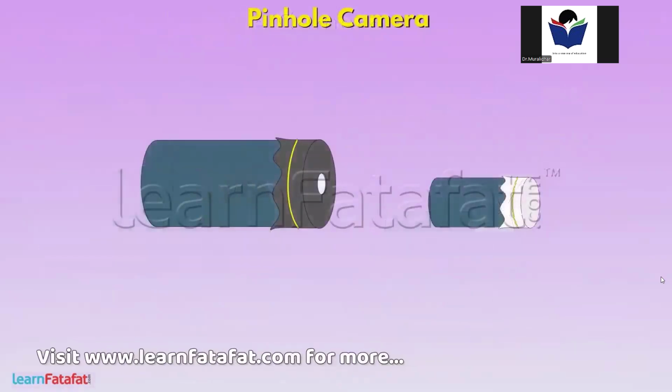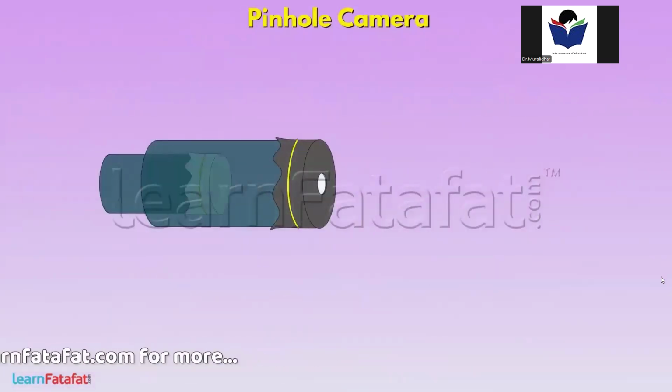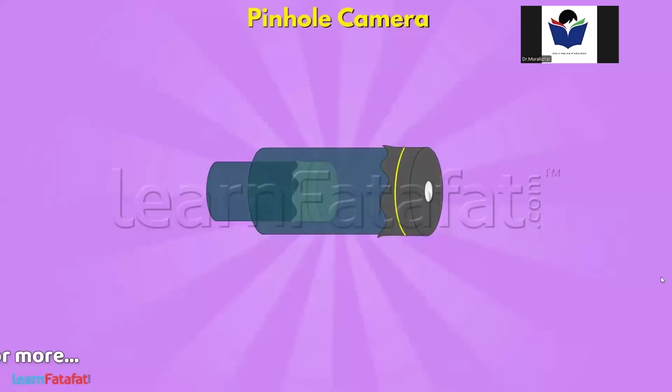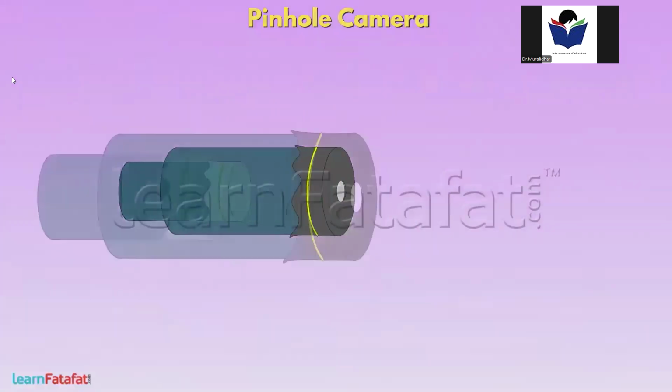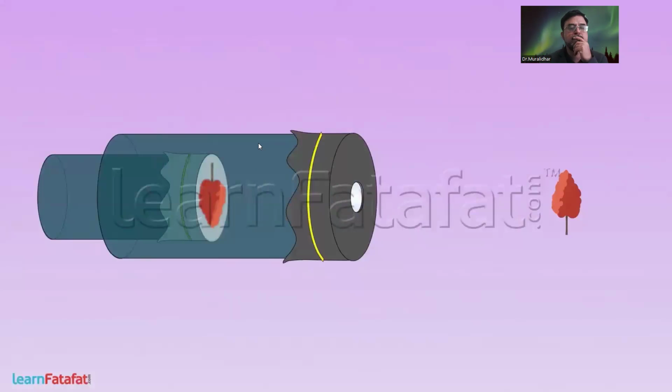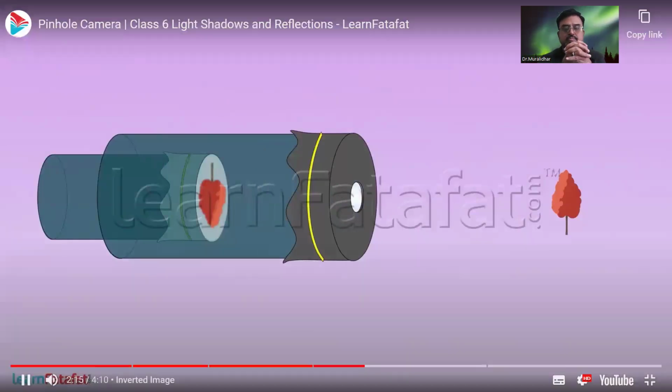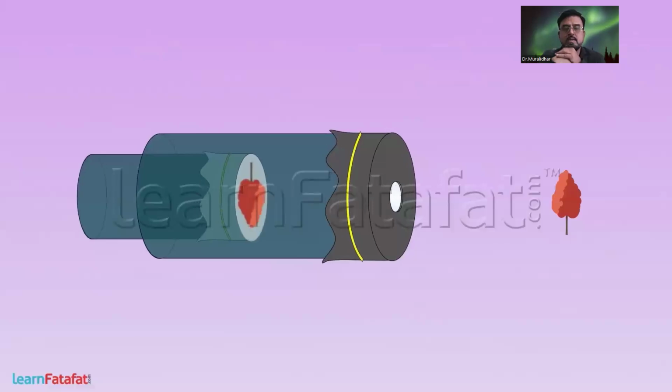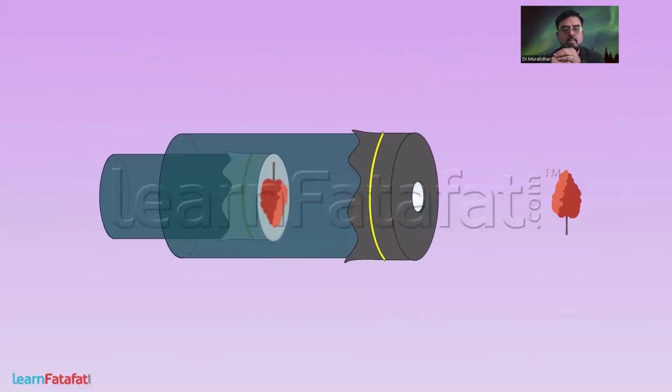Now, insert the thin tube in the thick tube. Your pinhole camera is ready. See, simple way. Look at the tree through the open end of the thinner pipe. On the oily part of paper or tracing paper, you will see an image of the tree. Slide the pipe forward or backward and try to obtain a clear image of the tree on the screen.